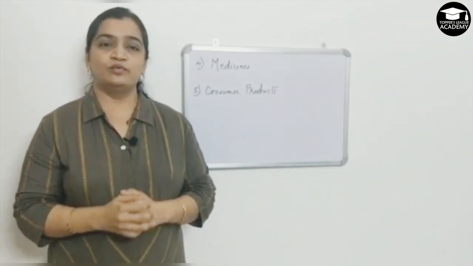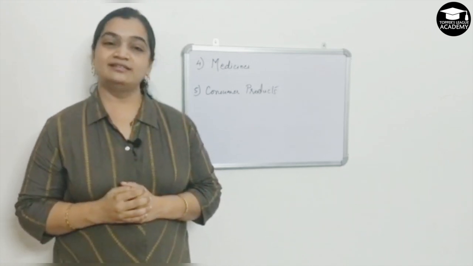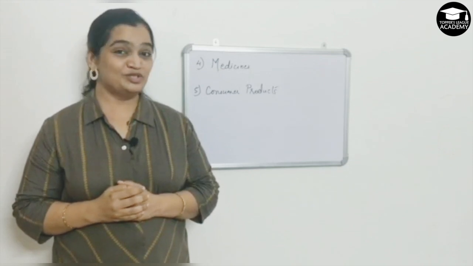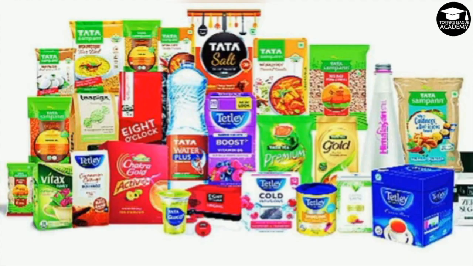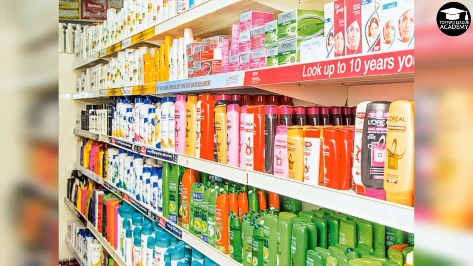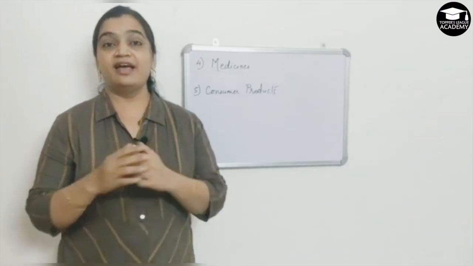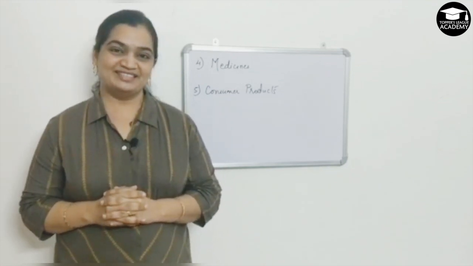Next category, very close to our heart, consumer products. Products which we use in our daily life. Let's see a few pictures of consumer products. So basically, consumer products can be anything that you see in the supermarket. And how wonderful it is that all these are made with the use of chemistry.